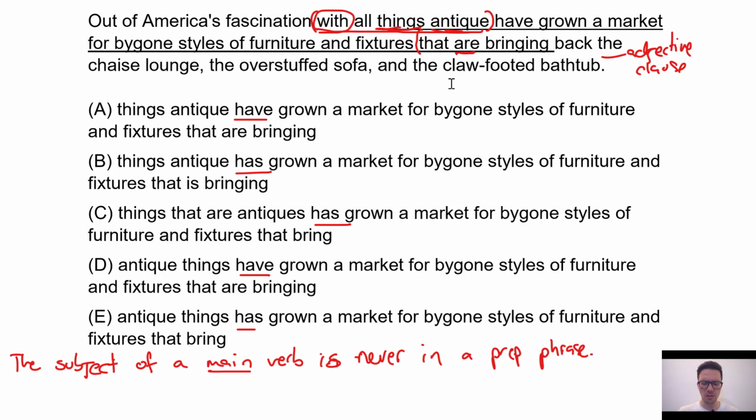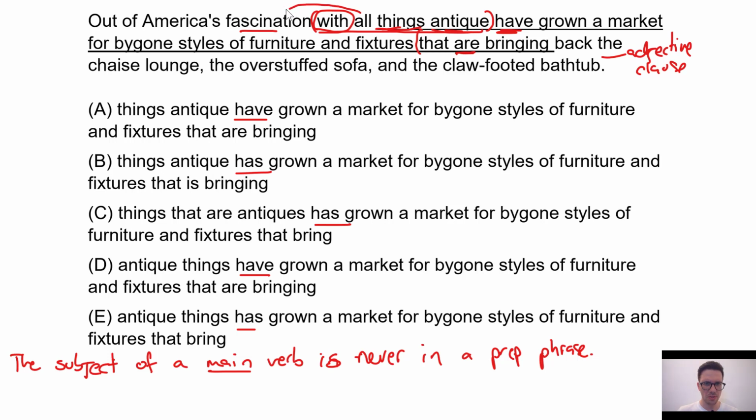It's basically an adjective. And so any verb within that clause is not going to be a main verb, as opposed to this verb here, which is part of the main clause, the meat of the sentence that we need to have an actual functioning sentence. That's our main verb, right? So here we know now that fascination is going to be the subject, right?